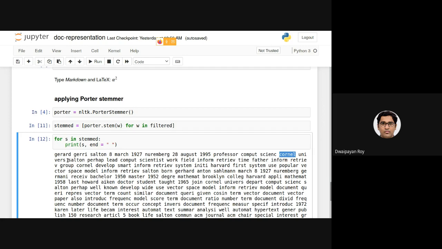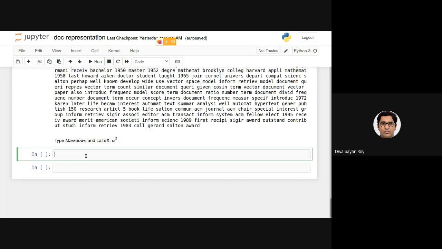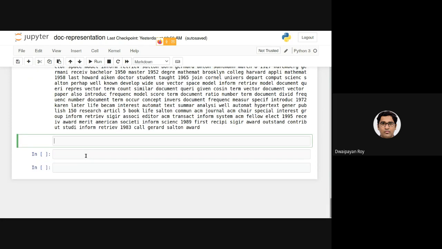So you can simply test the effectiveness or the stem of certain words using this. You can call the porter.stem function with certain words, say university.